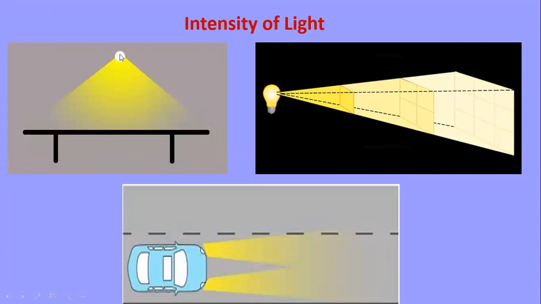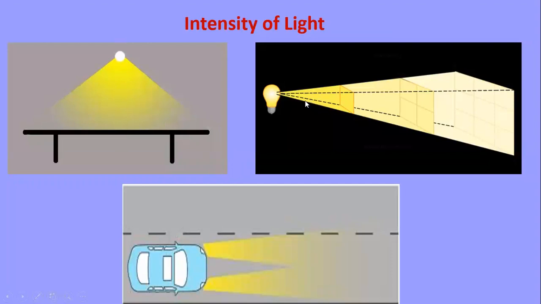As you can see, this is the light bulb. This part of the table is near, so the intensity of light, the brightness of light, here it is more. Then at the corner of the table, look, when the light reaches here, the intensity becomes low.